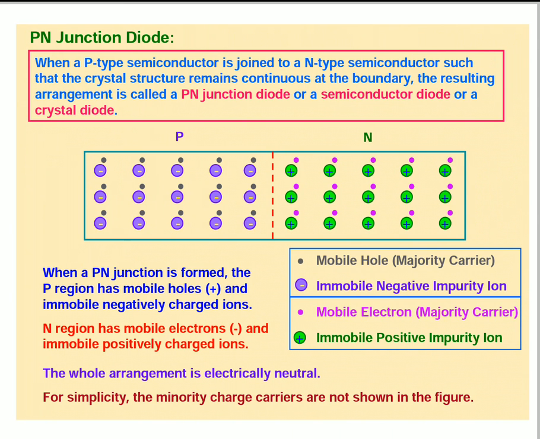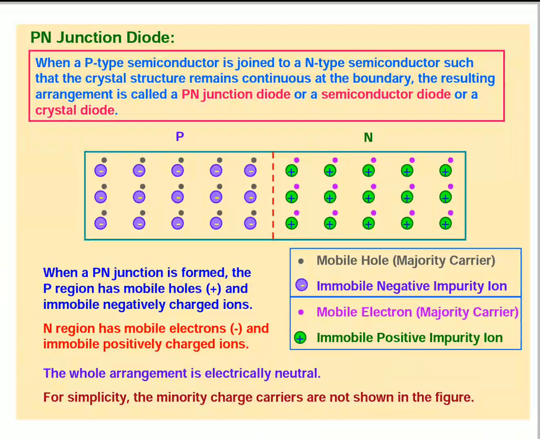We know that semiconductors are materials which lie between conductors and insulators. Silicon and germanium are examples of semiconductors, fourth group elements. To fourth group elements we can add some impurities, a third group element, to get P type semiconductors.